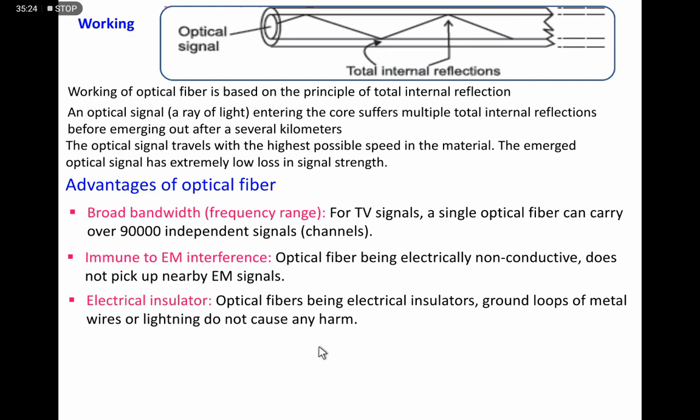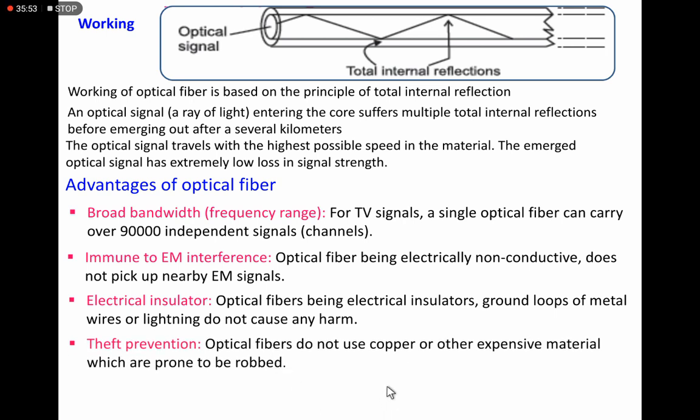So there will be no effect of other electrical networks, metal wires, and even lightning will not affect the optical fibers. These are very important uses of the optical fiber. This is very advanced.